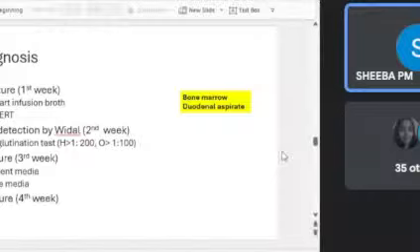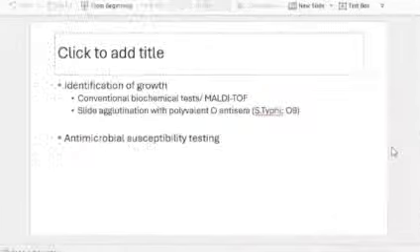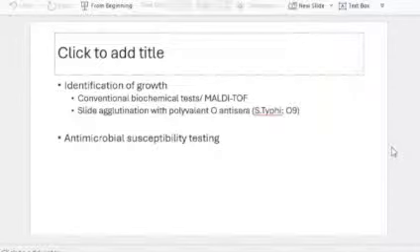Whenever you write culture, you have to add a note on identification of the growth as well as antimicrobial susceptibility testing. That's for every question. If you are doing culture on blood agar, or on enriched and selective media, finally you have to write a line like this: identification of the growth. You can do conventional biochemical tests, or if facilities are available, you can even go for MALDI-TOF.